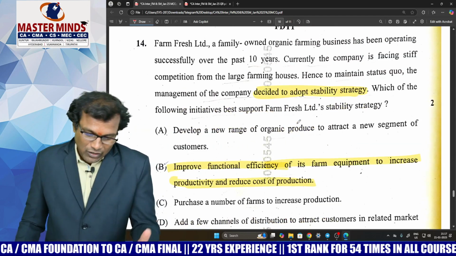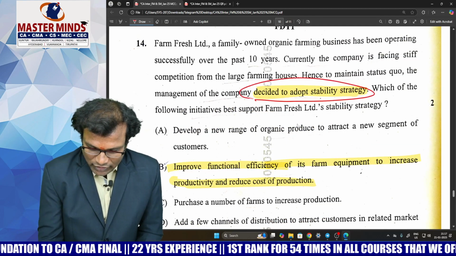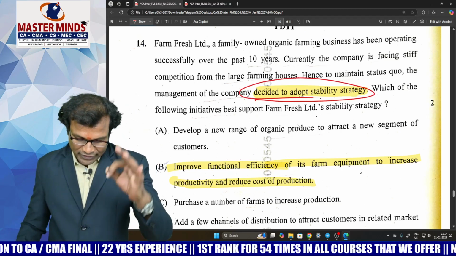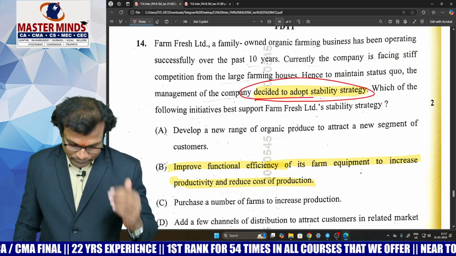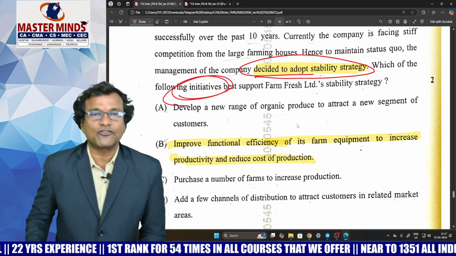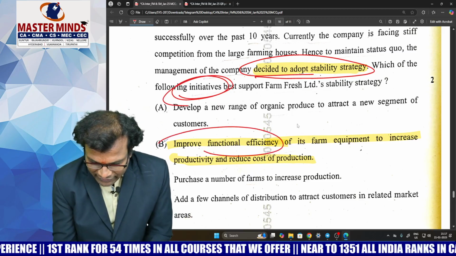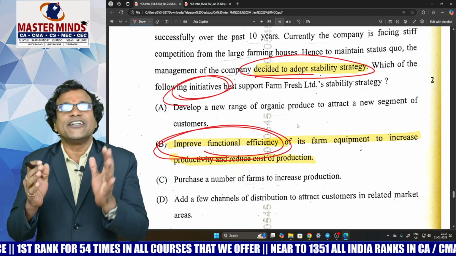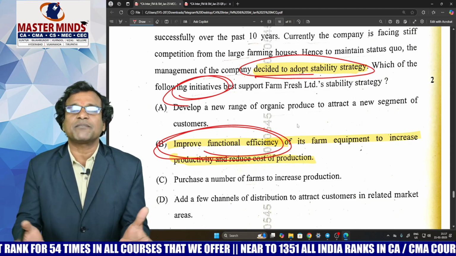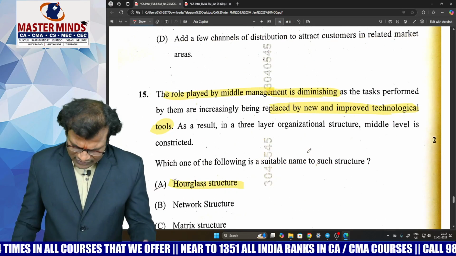Look at this one. Look at the entire paragraph. It's a very easy question. They have decided to adopt stability strategies, the most prominent keyword in that entire independent MCQ, right? Which of the following activities or initiatives have to be taken by that company if you want to implement a stability strategy? Your target is enhancing functional efficiency. Try to reduce the expenses in each department wherever possible. So this is the main purpose. Right? It's an easy question.